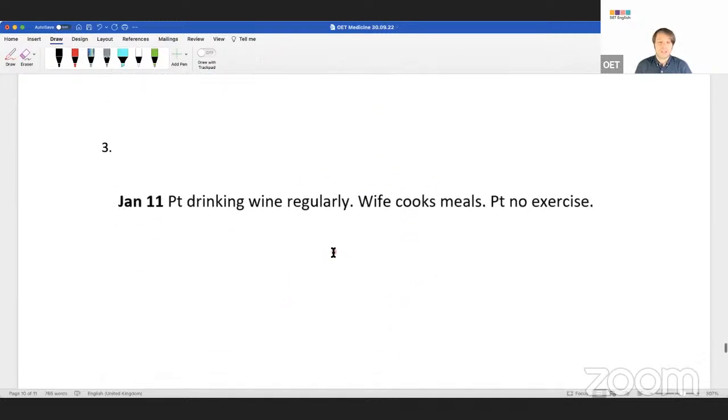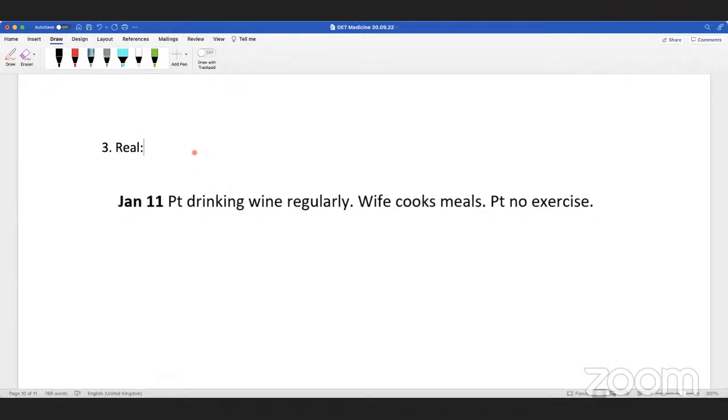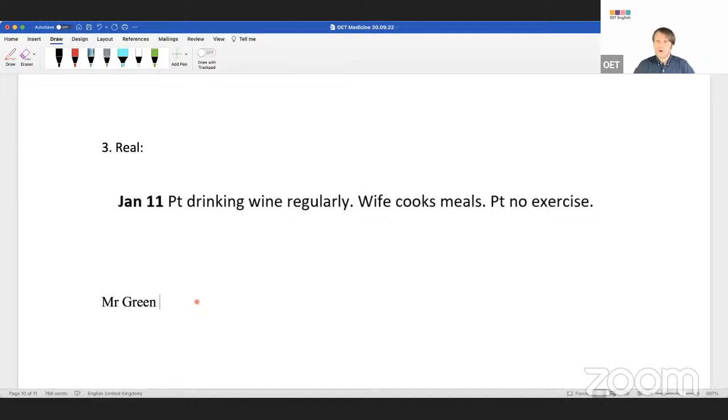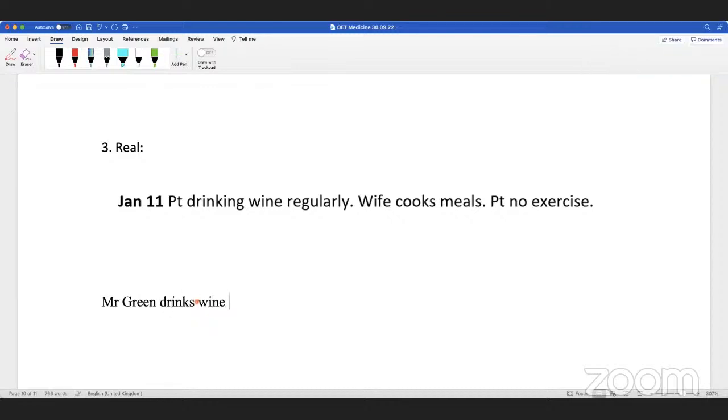What type of listing should I use here? This is real case notes now. Patient drinking wine regularly, wife meals. Close, because we have a different subject here. So for the subject, you could say Mr. Green drinks wine regularly.